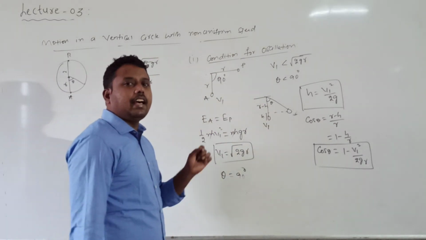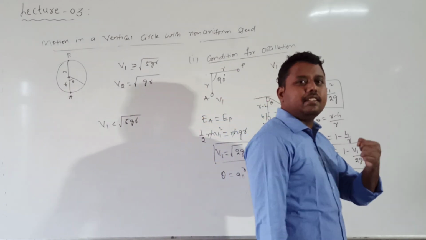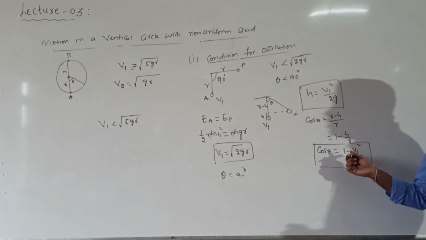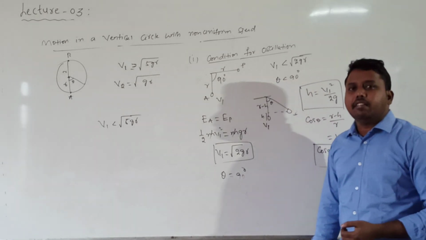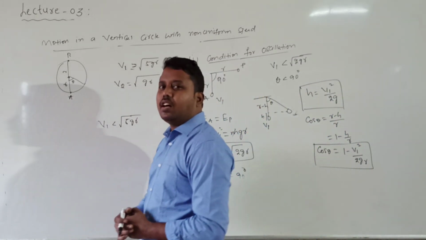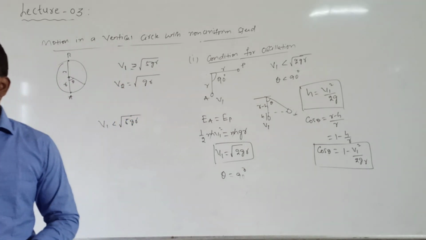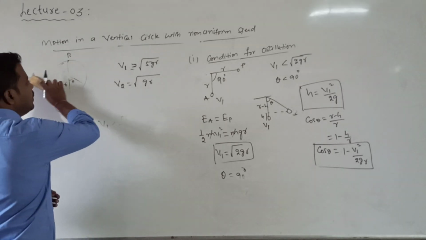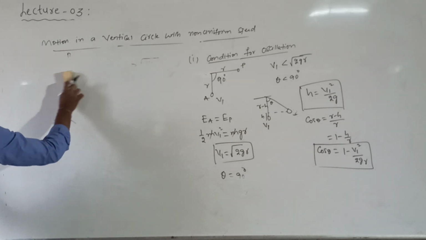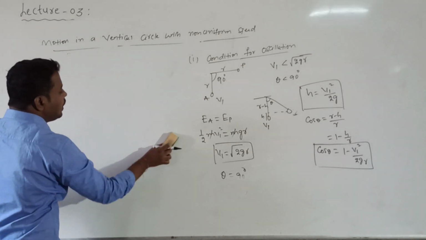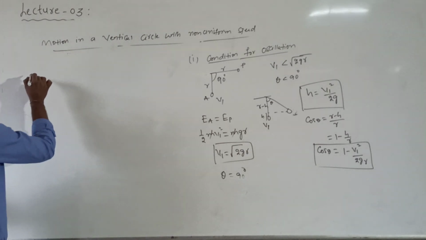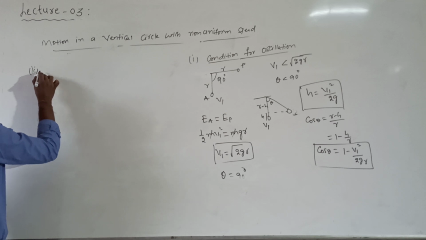When the velocity given at the lower point is less than root over 2 into g into l, then cos theta is equal to 1 minus v1 square divided by 2 into g into r. Condition understood? So this is for oscillation. One more condition is the second point. What is the condition for leaving the circular path without looping? This is the second point we discuss in today's class.